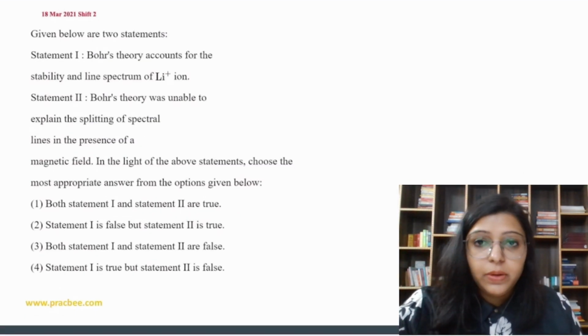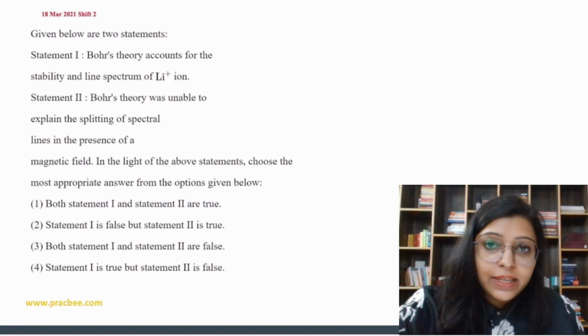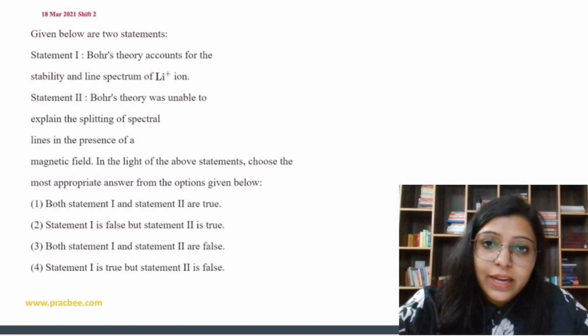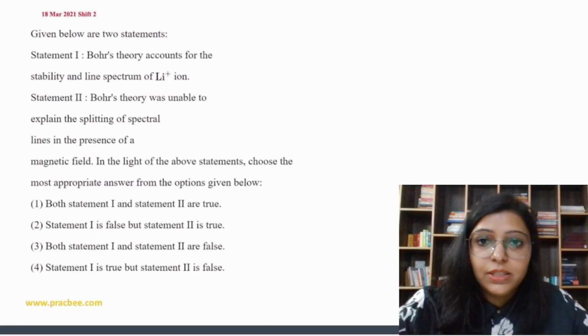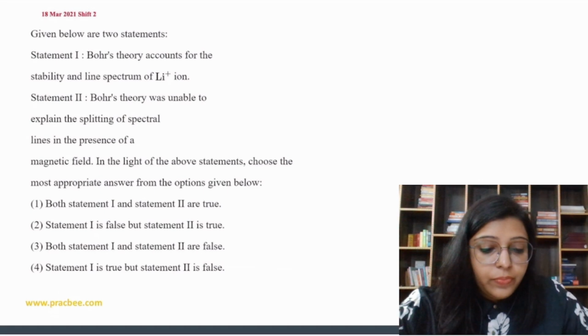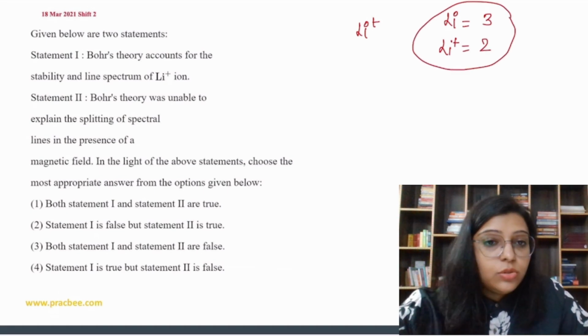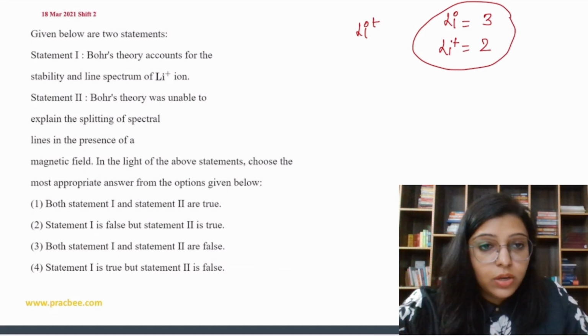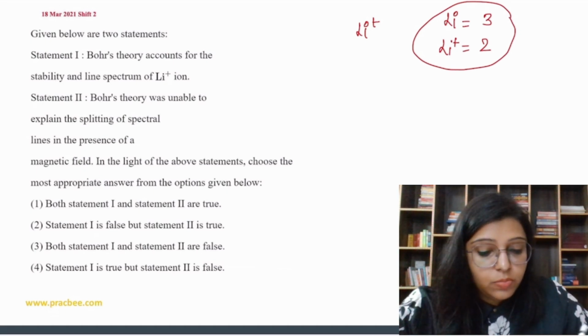Given below are two statements. Bohr's theory accounts for the stability and line spectrum of Li plus ion. Basically no, Bohr's theory could not explain the stability and line spectrum of Li plus. See, Li plus, lithium is 3 and Li plus means 2 electrons. So Bohr's model is not applicable for 2 electron species, 3 electron species, right? Bohr's model is only applicable for single electron species. So we can say that statement is false.